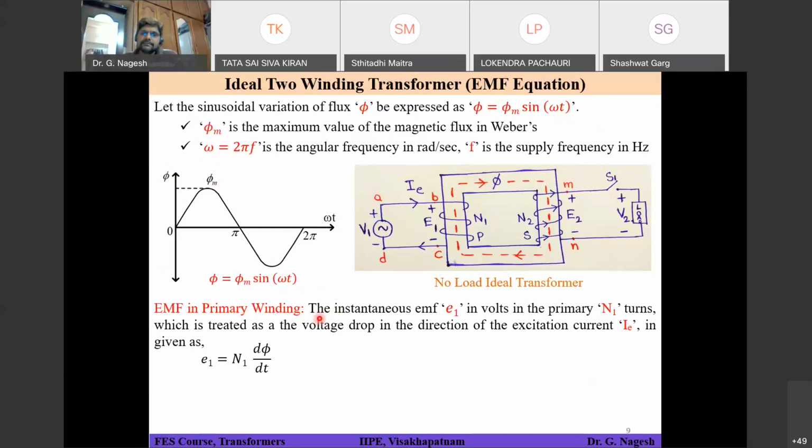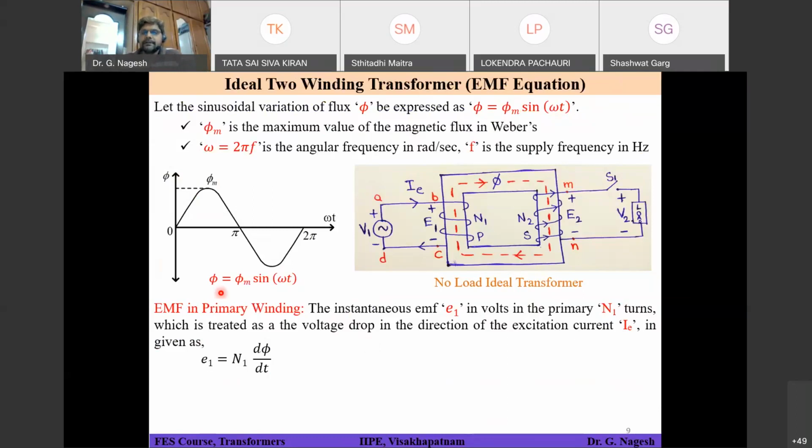So what happens is the instantaneous EMF E1 in volts in the primary N1 turns is treated as a voltage drop in the direction of excitation current IE. Here you should understand that the flux phi is phi max into sine omega t, and the EMF E1 and E2 induced in the primary and secondary windings are given by Faraday's second law, which is N into d phi by dt.